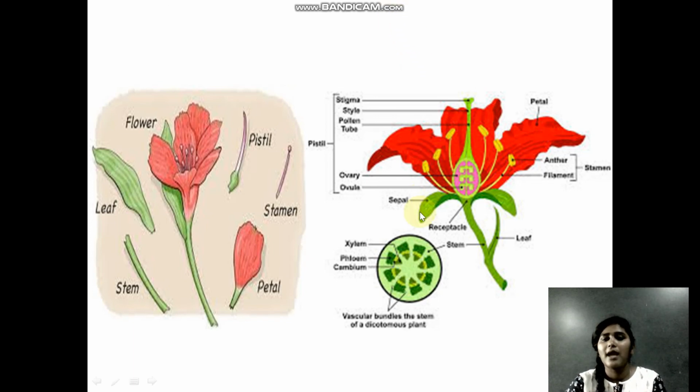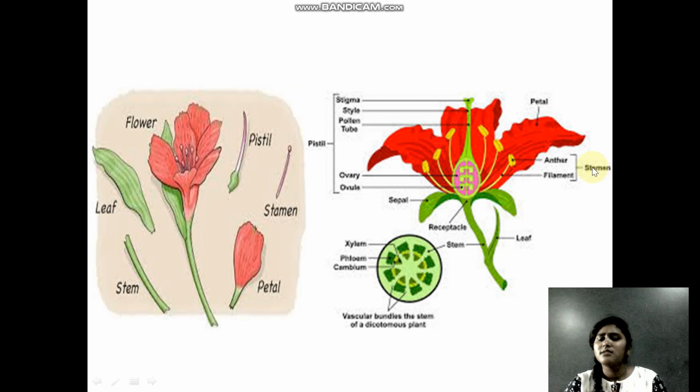And the next one you have is the male reproductive part and the female reproductive part. Let us look at the male one first. The male part is altogether called the stamen. In this flower, how many stamens can you see? 1, 2, 3, 4, 5, 6. Six stamens. The stamen has two parts. The first is the anther, the bulging part, and the thin part connecting the anther to the flower is called the filament.